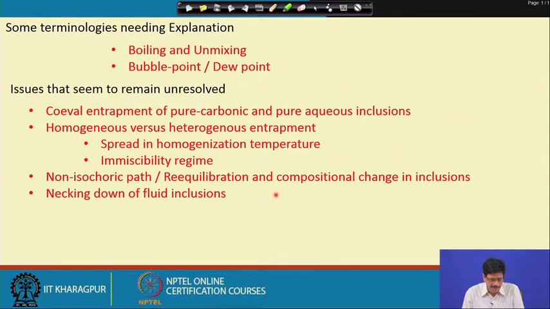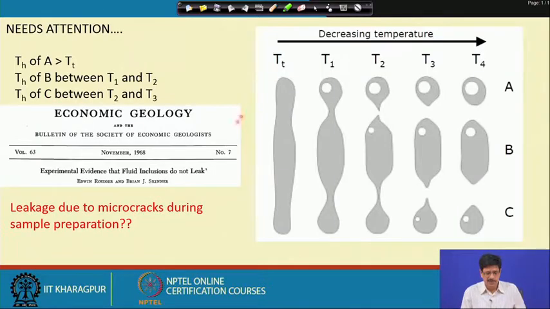Then, necking down of fluid inclusions. Here is a diagram which is also present in one of the chapters by Edwin Roedder in the book Geochemistry of Hydrothermal Deposits. What is portrayed here is a kind of necking down of the inclusion, which might result in this kind of end. This could be the end result of the necking down process.